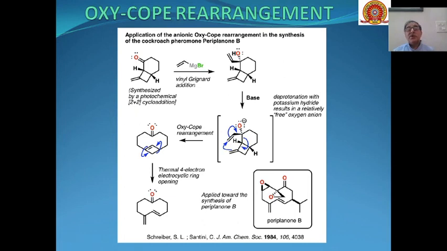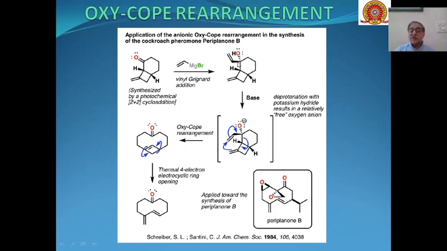Then another application of oxy-Cope rearrangement is in the synthesis of cockroach pheromone periplanone B. You can see over here in the first instance, this is synthesized by photochemical 2+2 cycloaddition, and this reagent on reaction with allyl magnesium bromide can be converted into this type of allylic alcohol, which can be a good substrate for oxy-Cope rearrangement.